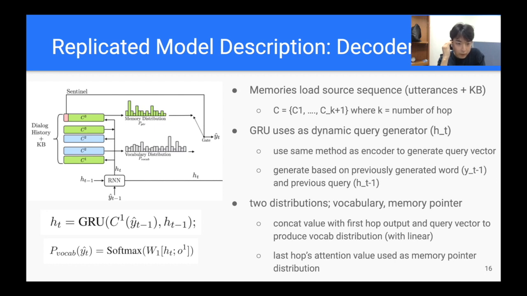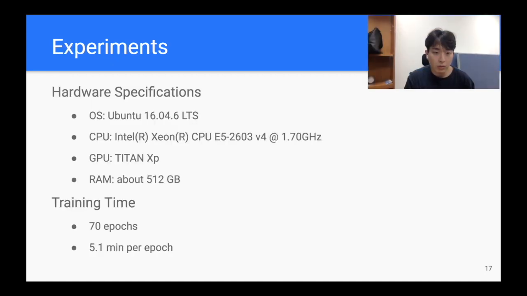To generate the vocab distribution, the whole embedded output and the query vector are concatenated and fed to a linear layer. The last hop attention is used as a pointer distribution. To train our model, we use the following specification.